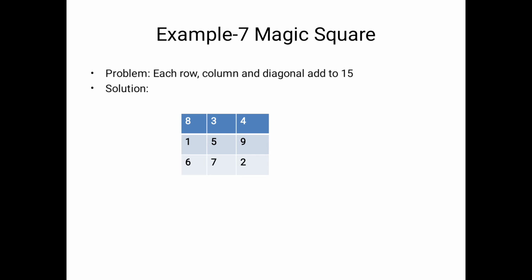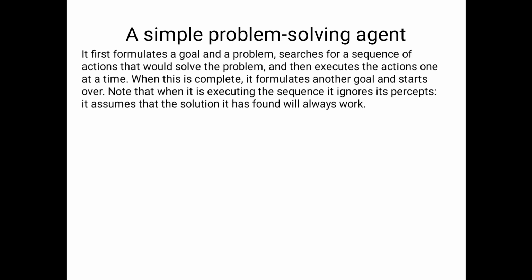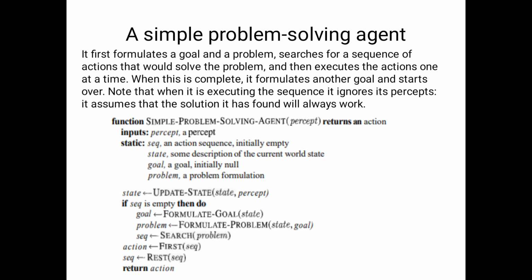Now we will see the algorithm. What is the algorithm? Here we will implement it. For every problem, we will consider 4 components. What are the 4 components? The initial state, the goal, the path cost, and the successor functions. So with the help of an algorithm, now we will discuss how to solve a particular problem.